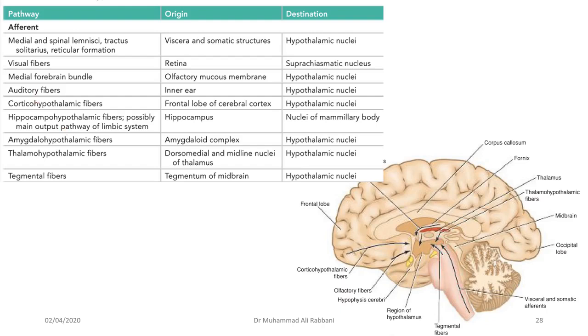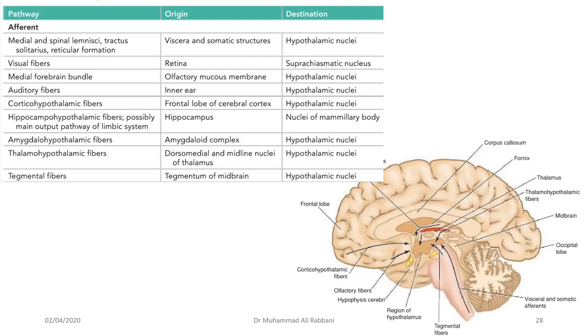Then there are visual fibers. We saw that in the nuclei. They come from the retina via the optic chiasm directly into the suprachiasmatic nucleus and help in the maintenance of the circadian rhythm. Then there is the medial forebrain bundle. It is shown here, and it carries the olfactory fibers, the sense of smell fibers, into the hypothalamus. And then the auditory fibers, not shown here in the picture, carry the sense of hearing.